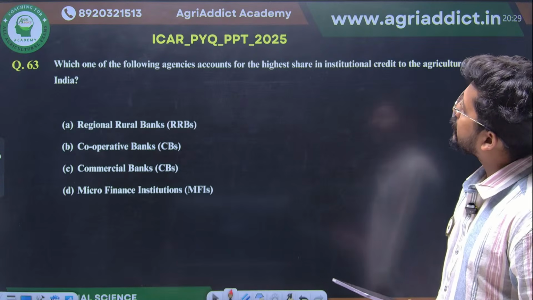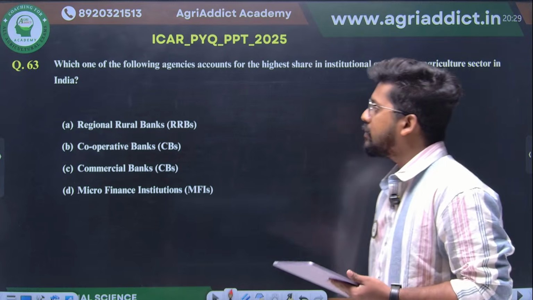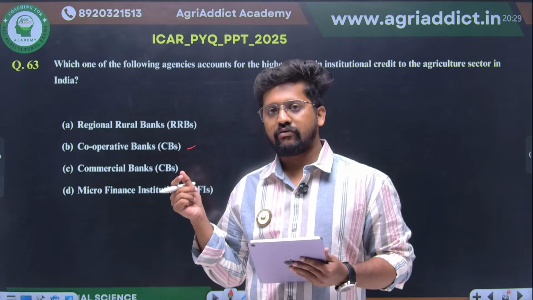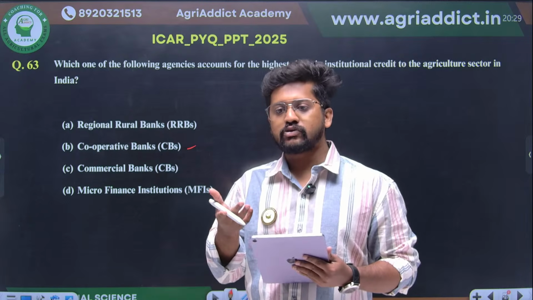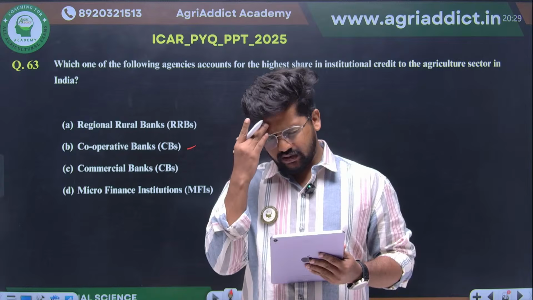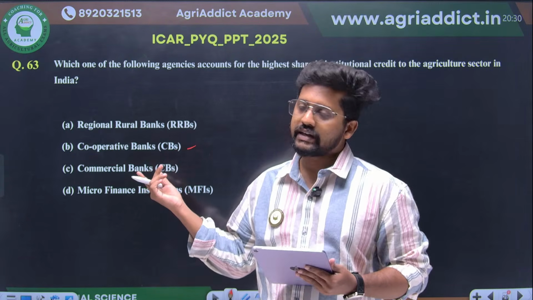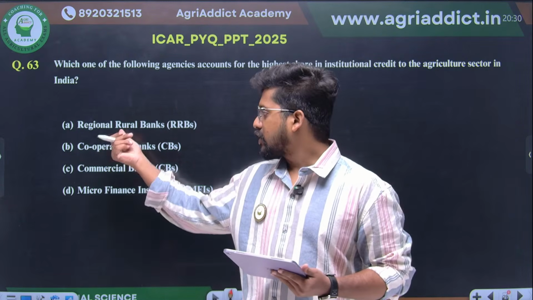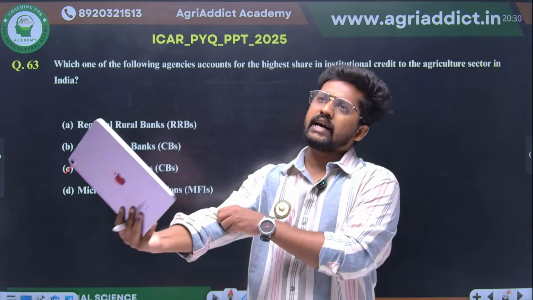Next question: which of the following agencies account for the highest share in the institutional credit to the agricultural sector in India? Maybe you would go to the cooperative banks first, right? But this was the earlier condition, while we were dealing with the post-independence era. In the Nirmal Ravikumar textbook also, you would find that cooperative banks have a higher share. But this scenario has changed, because in the answer key they have given commercial banks, since after nationalization, commercial banks have priority sector lending.